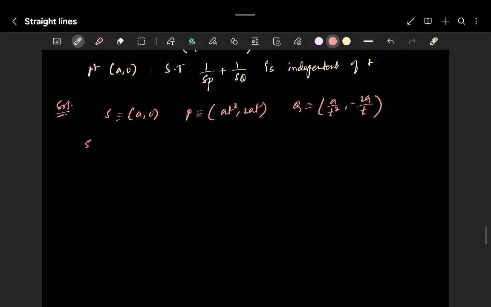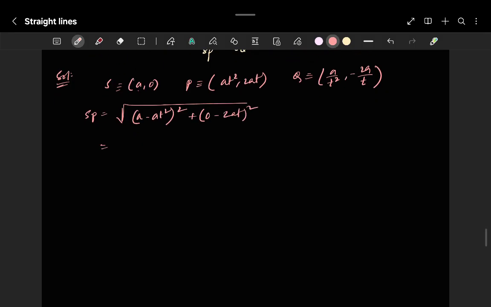Okay, so SP is nothing but the distance, root over (a − at²) whole squared plus (0 − 2at) whole squared, which is root over a² plus a²t⁴ minus 2a²t² plus 4a²t².